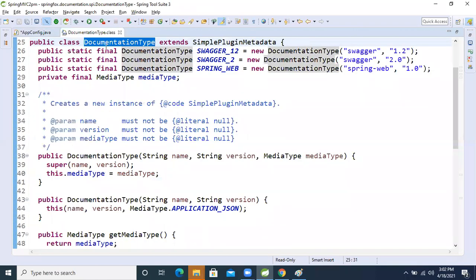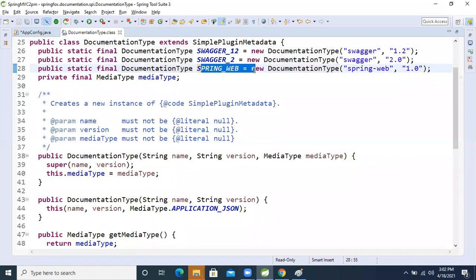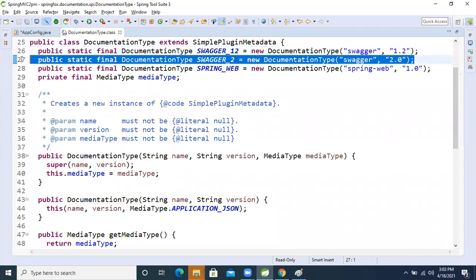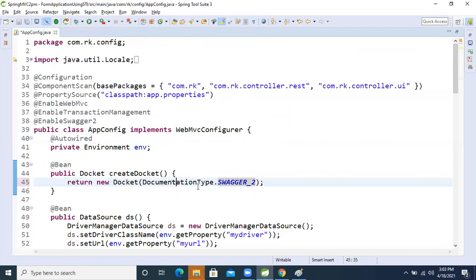So this is the documentation declaration. I'm taking directly the documentation type, and it's having, right, Spring Web MVC if we want to create the Swagger. So for that, this is the legacy, this one 1.2 version. And this one is the new one. Swagger 2 is the new one, guys. See that documentation I'm showing. So we are passing here only.